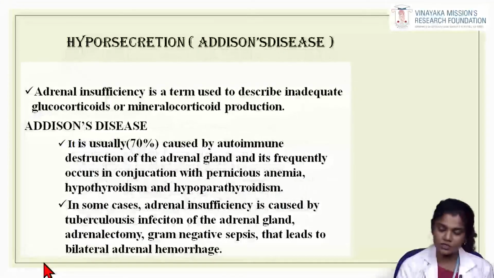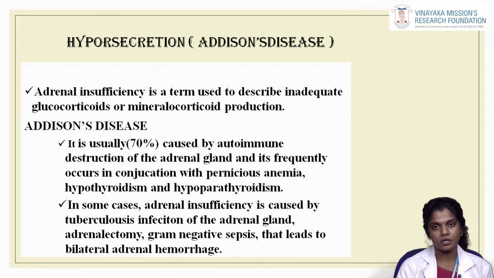So next is the hyposecretion of the adrenal gland, which is referred to as Addison's disease. So hypersecretion of the adrenal gland causes Cushing syndrome, and hyposecretion of the adrenal gland causes Addison's disease. Adrenal insufficiency is a term used to describe inadequate glucocorticoid or mineralocorticoid production. Addison's disease is caused by autoimmune destruction of the adrenal gland, and in some cases adrenal insufficiency is caused by tuberculous infection of the adrenal gland, adrenalectomy, or gram-negative sepsis, which leads to bilateral adrenal hemorrhage.